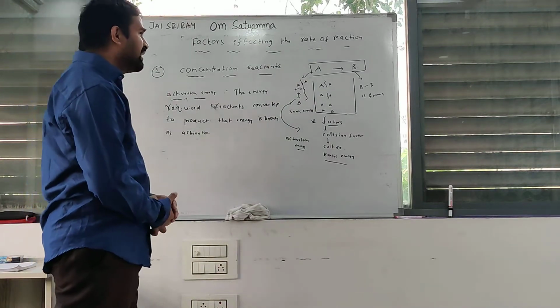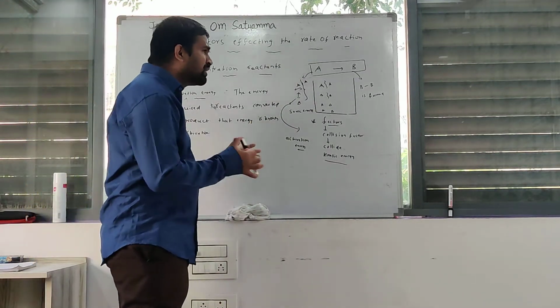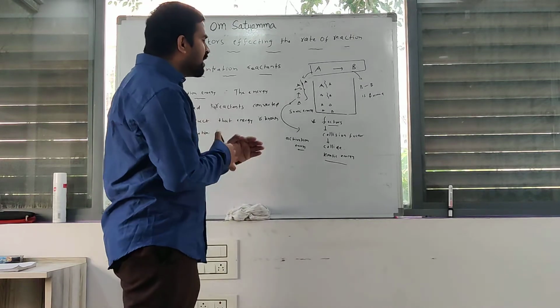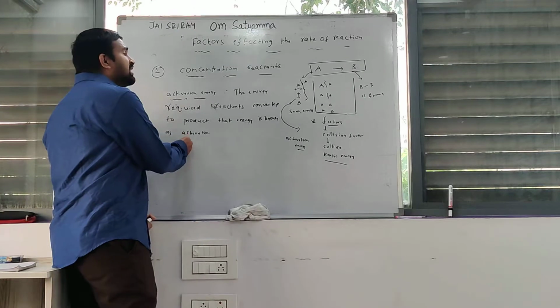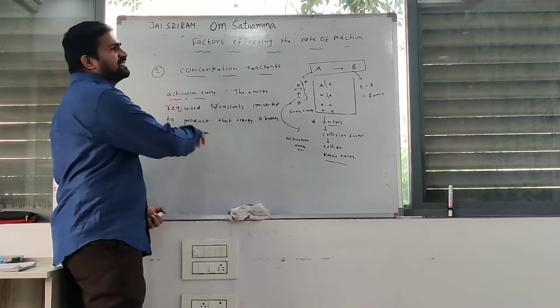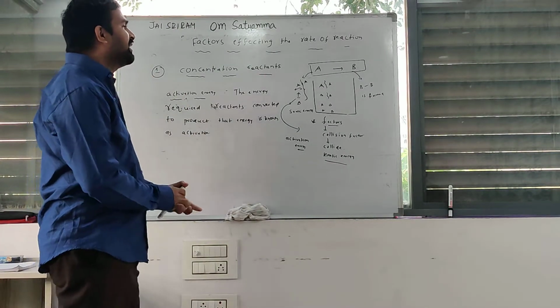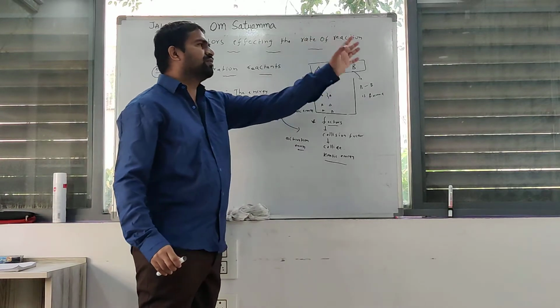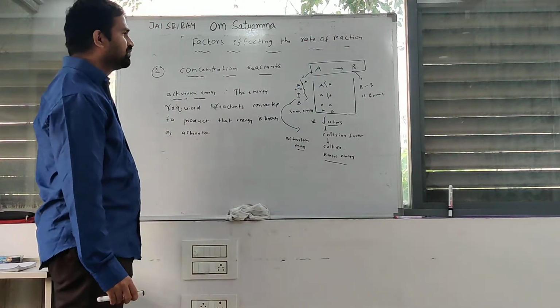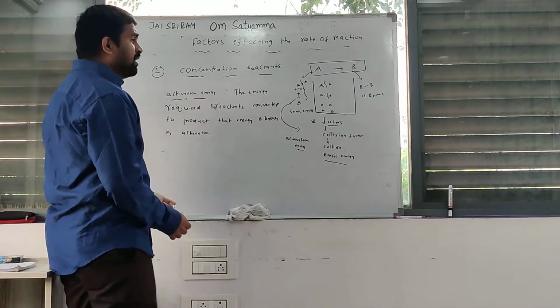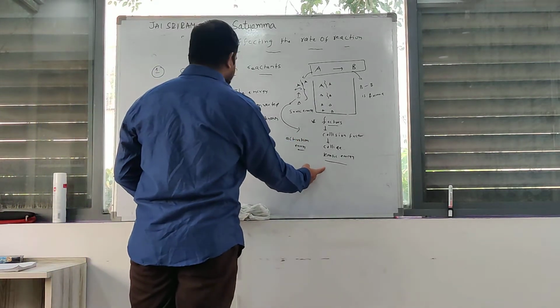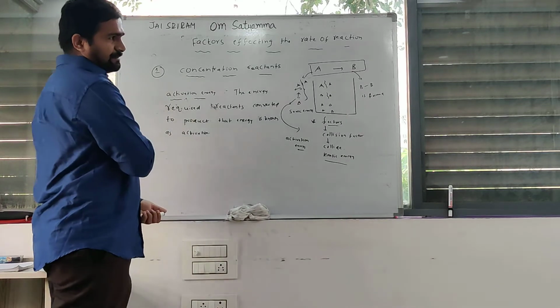Whenever reactant molecules collide with each other, the amount of energy released is equal to the activation energy, so that the reactant molecule is converted to product molecule. Clear? Three factors are very, very important: collision, kinetic energy and activation energy.